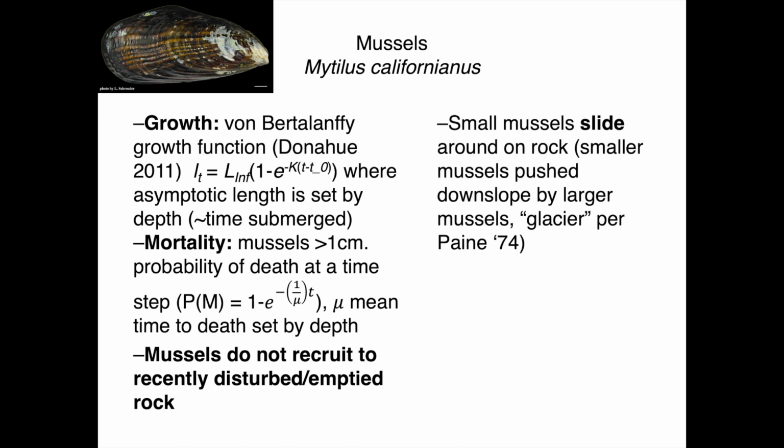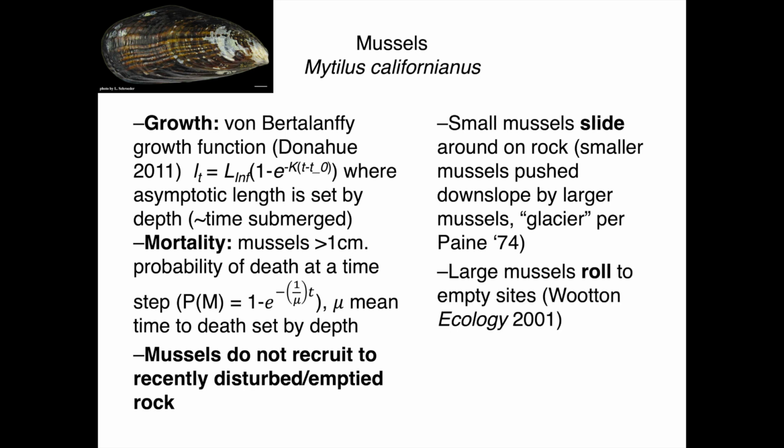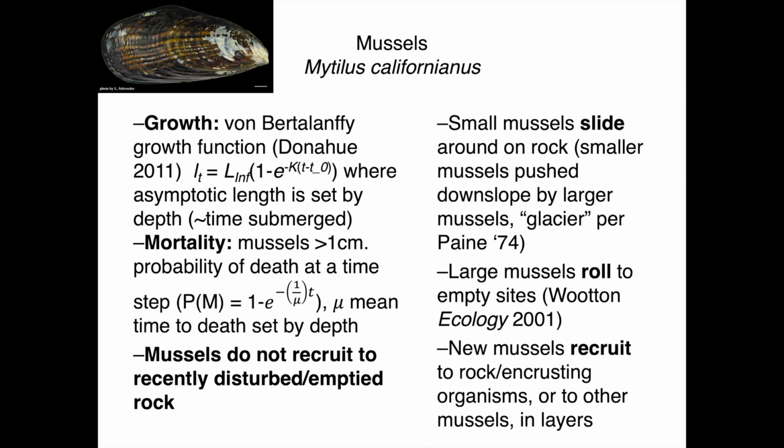Mussels can be pushed downslope by larger mussels, and larger mussels may suddenly detach and move to other sites elsewhere on the slope. Mussels that have moved downward will grow rapidly because they have a new L-inf. Mussels that move upward are jerry-rigged to stop growing if their current length already exceeds the predicted size for them at that new, less submerged depth. And then, owing to this being a 3D model, we can have mussels recruiting on top of other mussels.